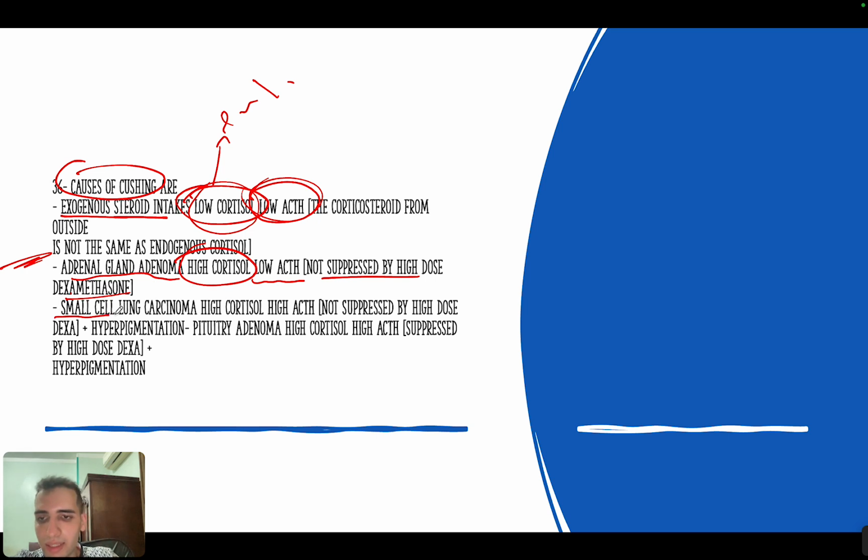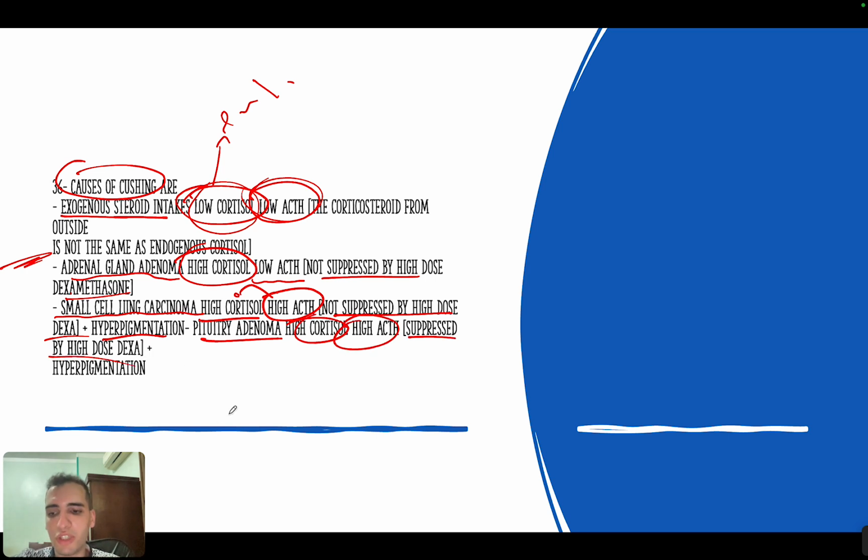Now, small cell lung carcinoma can also cause Cushing syndrome because it can secrete a lot of ACTH. So you will have high ACTH, you will have high cortisol, but it will not be suppressed by high dose dexamethasone also. Okay. And you will see hyperpigmentation. Pituitary adenoma can also secrete a lot of ACTH, and this is called Cushing disease, and you will see high cortisol, high ACTH, but this one will be suppressed by high dose dexamethasone.